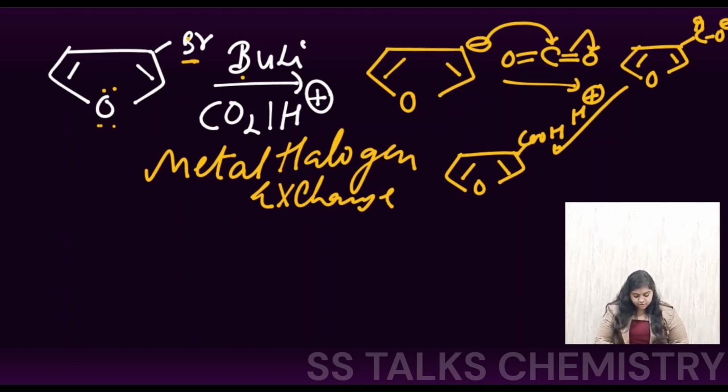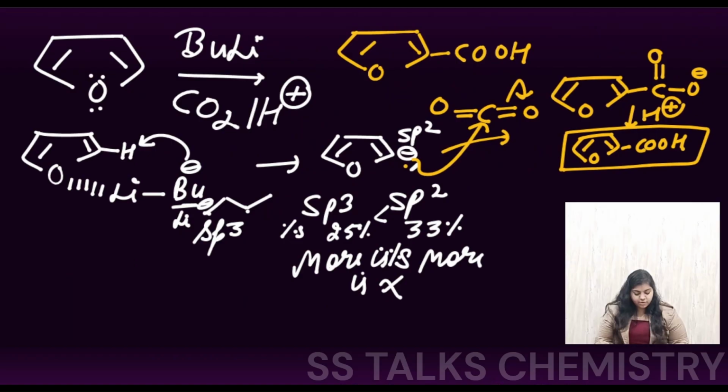That means if in the furan we want the COOH group at the second position, then just treat it with butyl lithium, where the lithium ion is going to show chelation, and the whole process is going to go like this. And we will get the COOH group at the second position.